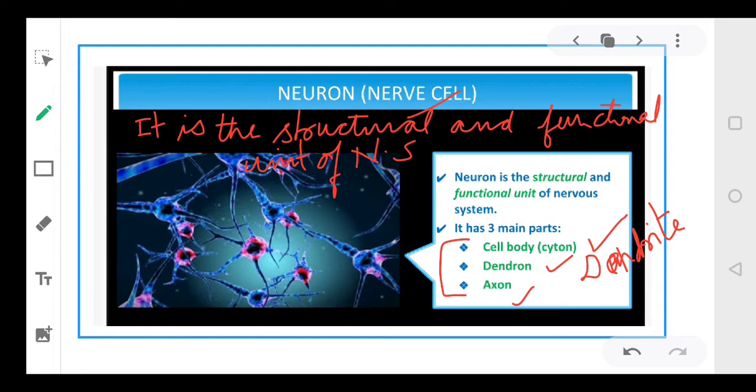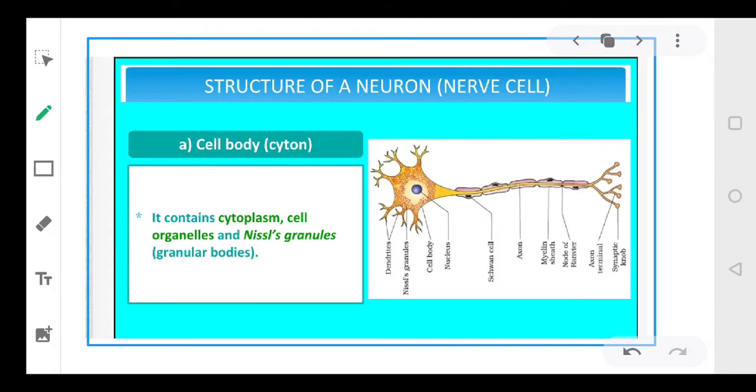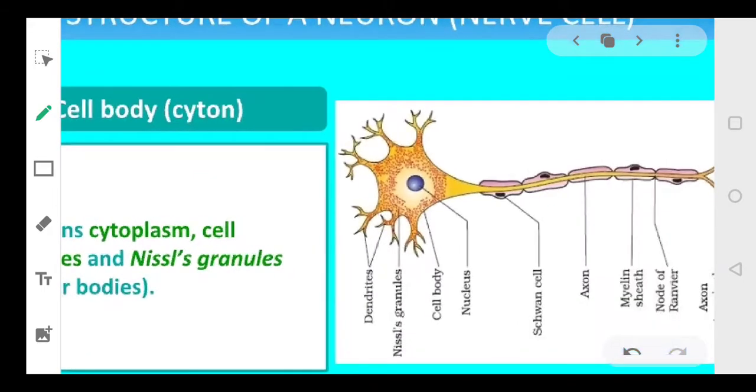Now let's talk about each part separately. And as you can see in the picture, your nervous system is made up of millions of neurons. आपका जो nervous system है उसमें millions of neurons are there, millions of neuron cells are there. Now coming to the three parts, the first part is called the cell body. Now just look at the picture, dear students. This is your cell body. This portion, central portion, is referred to as cell body.